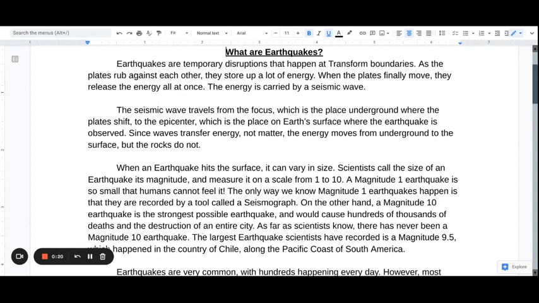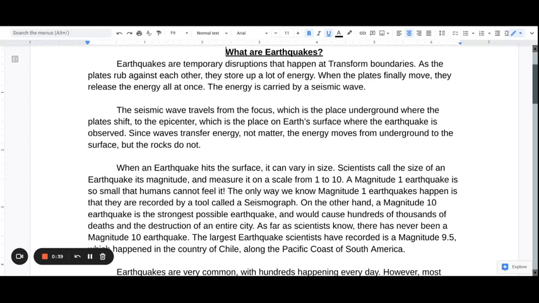The seismic wave travels from the focus, which is the place underground where the plates shift, to the epicenter, which is the place on Earth's surface where the earthquake is observed. Since waves transfer energy, not matter, the energy moves from underground to the surface, but the rocks do not.